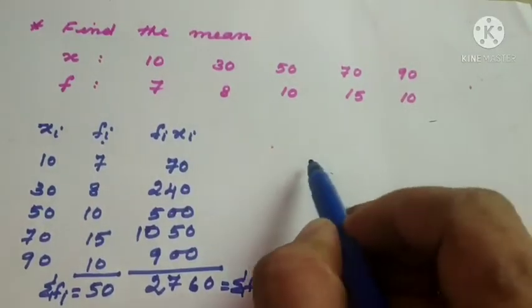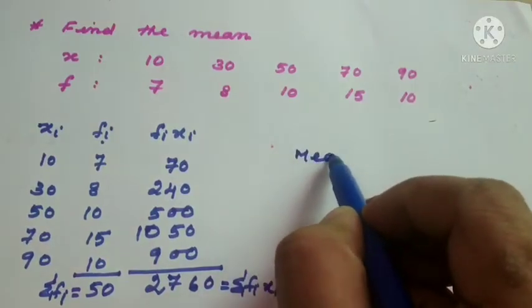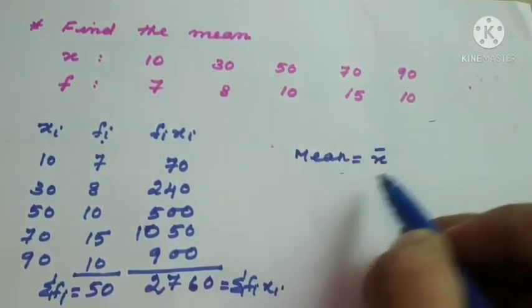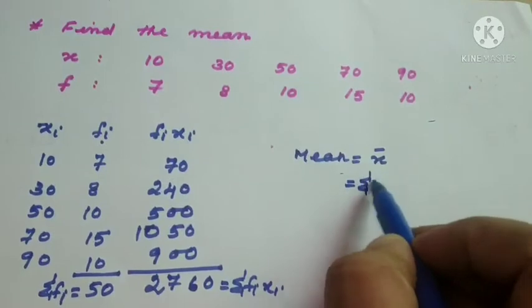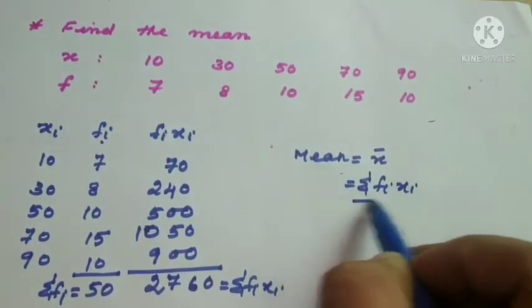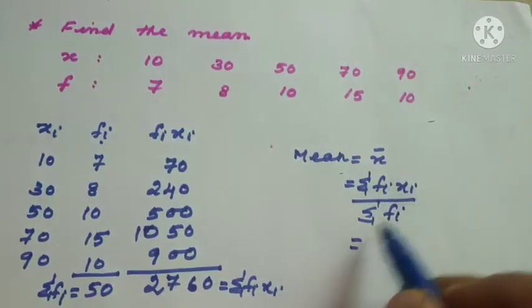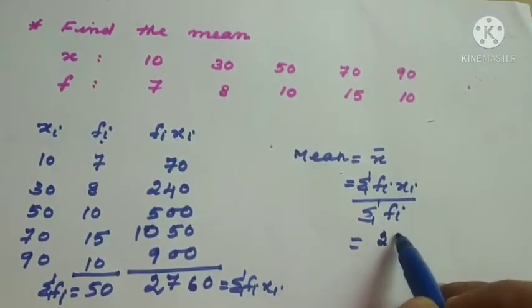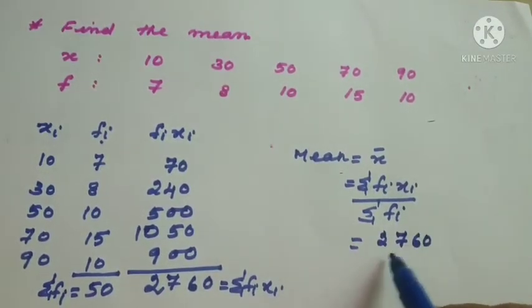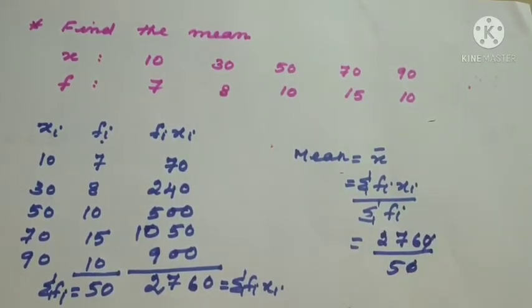Now what is the formula we have learned? Mean, x bar, equal to sigma fi xi divided by sigma fi. So we should substitute: 2760 divided by 50. 5 5s are 25, plus 2, 27, and so on.